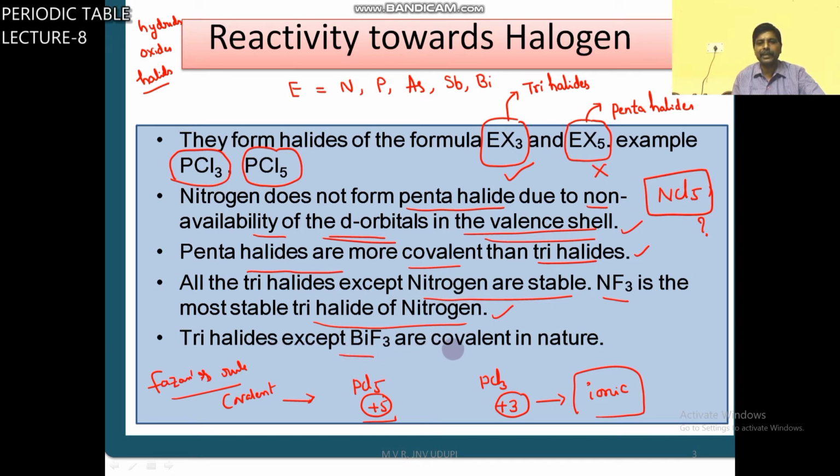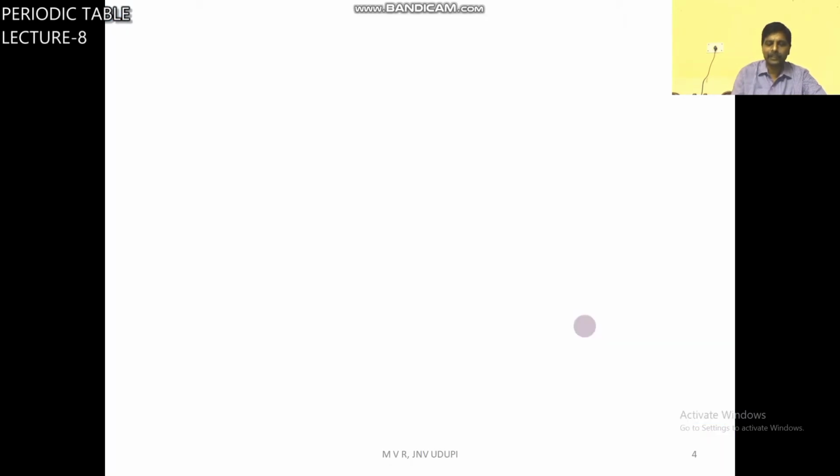Trihalides except BiF3 are covalent. BiF3 is ionic. So in trihalides, NF3 is stable, BiF3 is ionic, NCl3 is explosive.